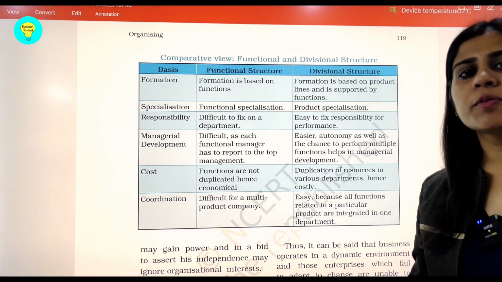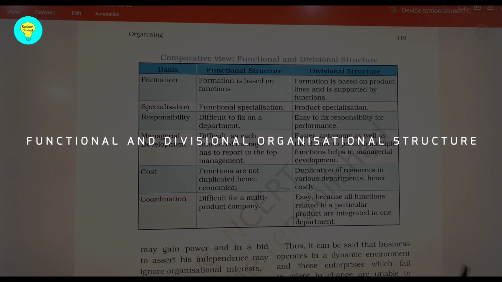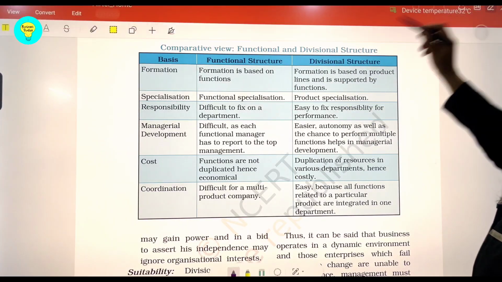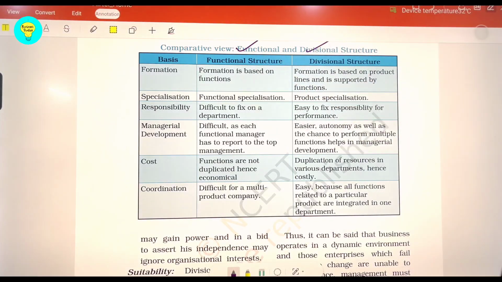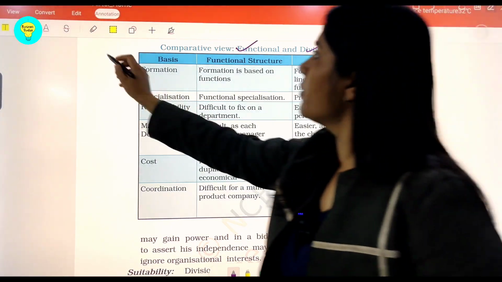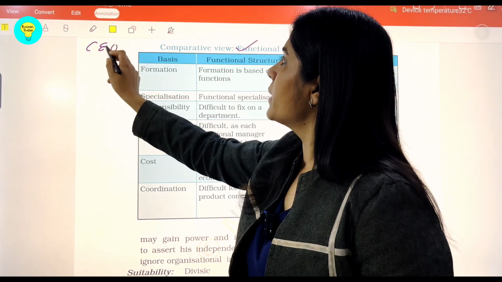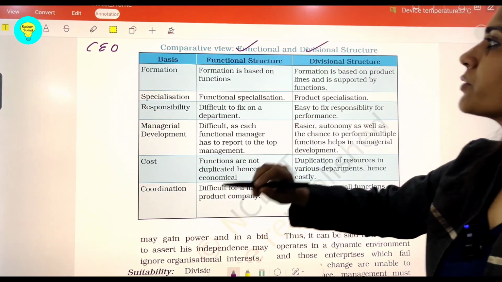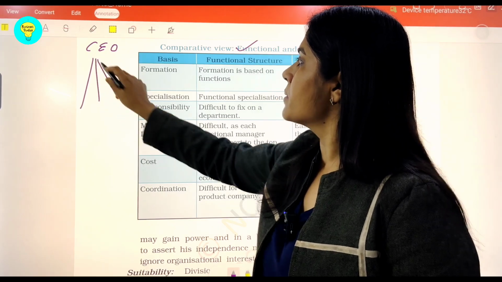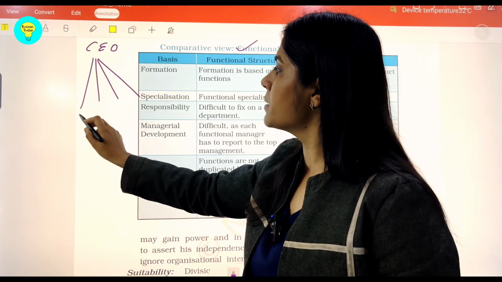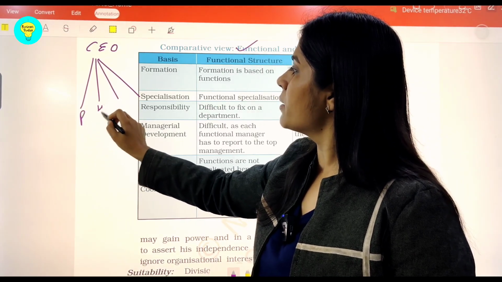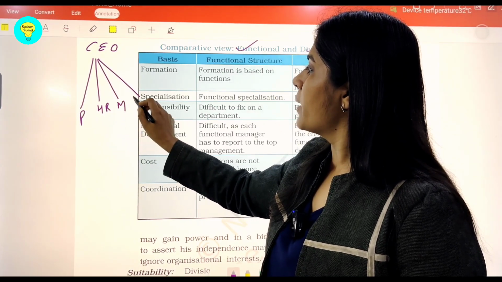Now the last but one of the most important topics of this chapter is a comparative view between functional and divisional structures of the organization. So here it is very important, students, to understand the hierarchical chart. If there is the top authority of the organization, in the functional structure there are directly the functional heads, the functional managers representing different functions of the organization like production, HR, marketing, finance.